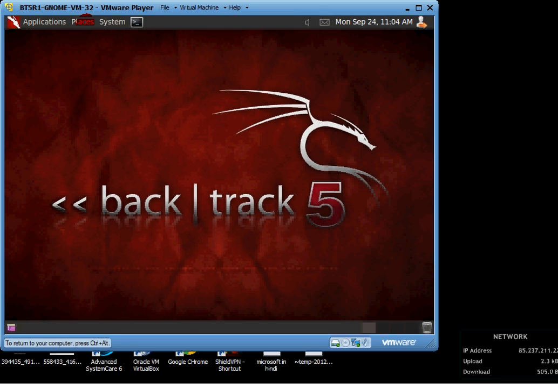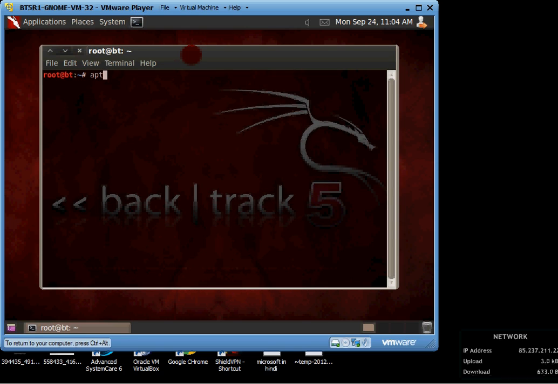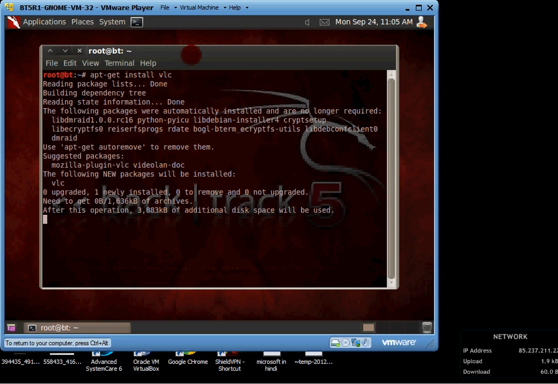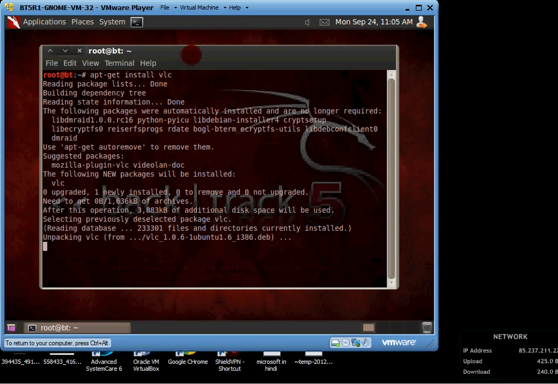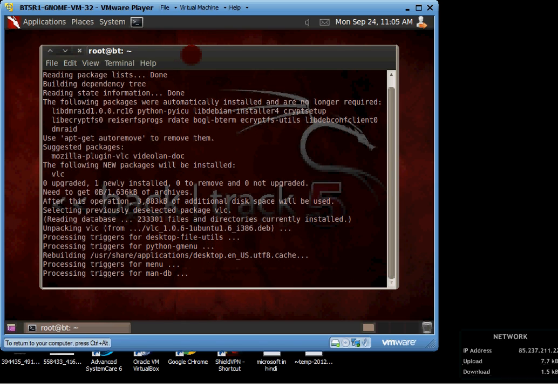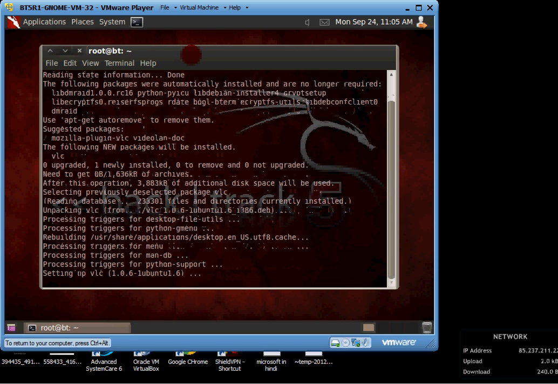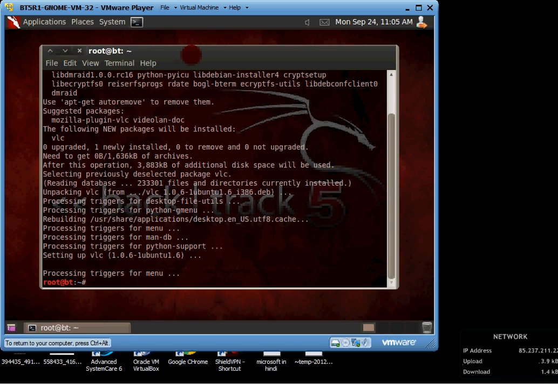Just open this terminal and type apt-get install vlc and press enter. It will hardly take 1 minute to install. And yeah, here it is done.